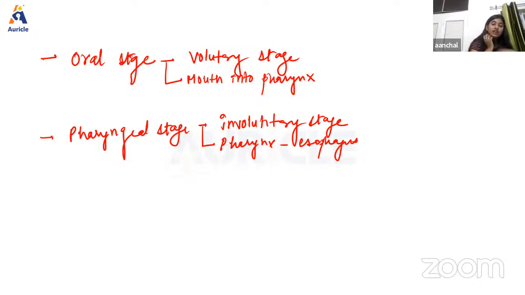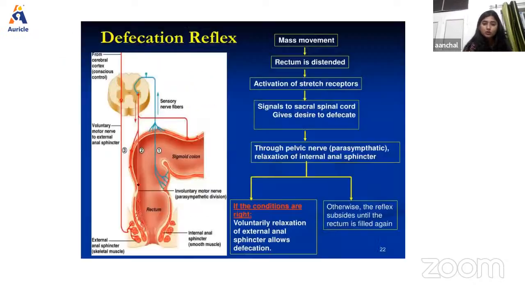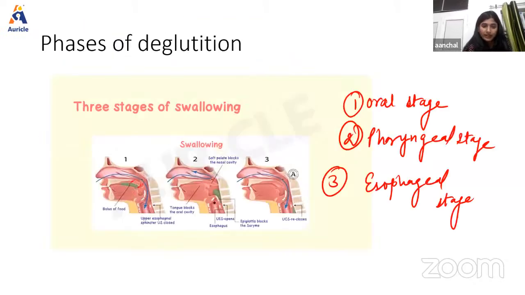And as we know, the pharynx is a common passage. It is a common passage for both food and air, and it divides into larynx and esophagus, as we can see in this picture also, right? So what happens in this stage, due to various coordinated movements, the bolus is made to enter into the esophagus, and entrance of the bolus to other parts is prevented as follows. So that we're going to discuss.